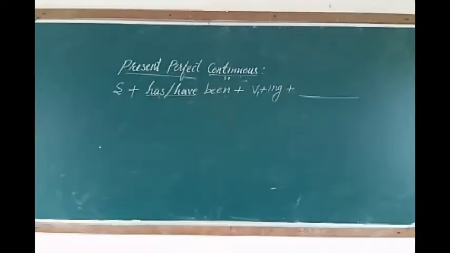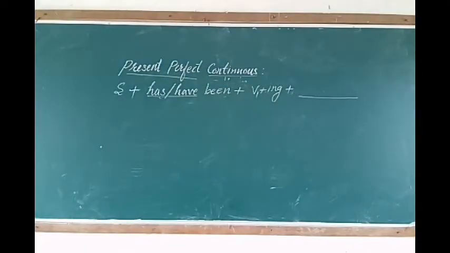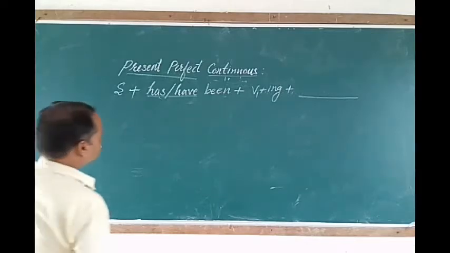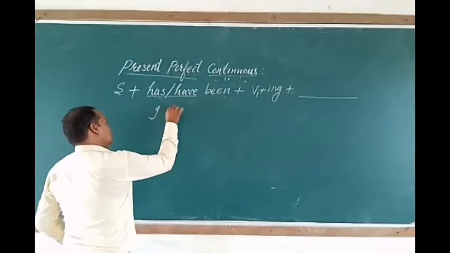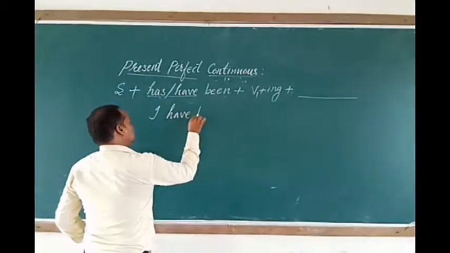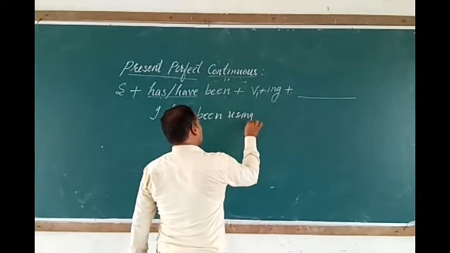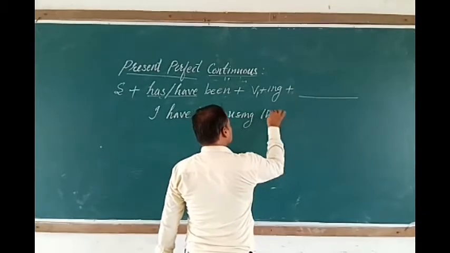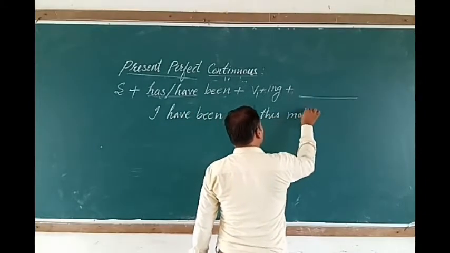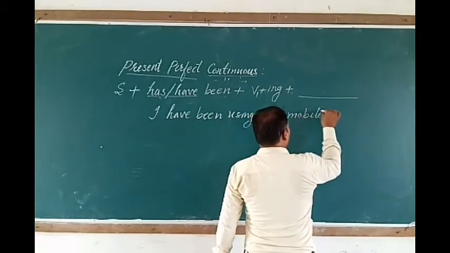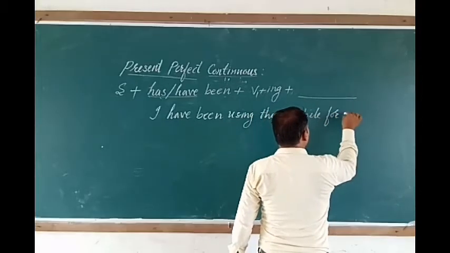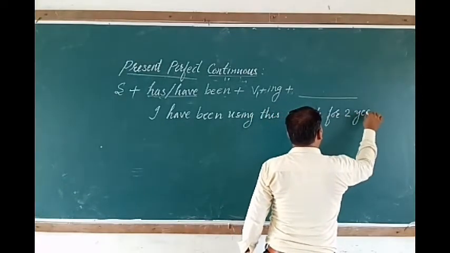Let me give an example so that it can be clear. So the first example is: I have been using this mobile for 2 years.